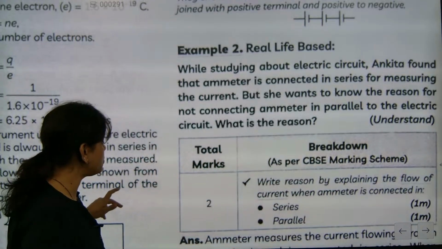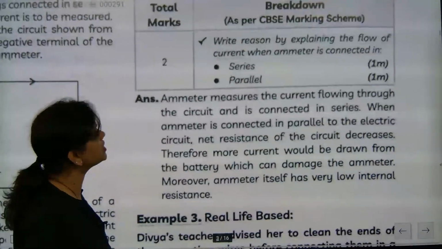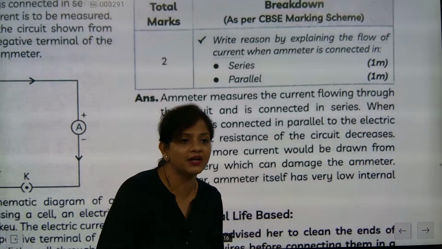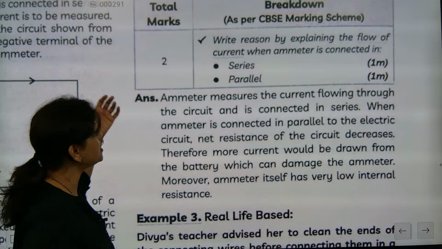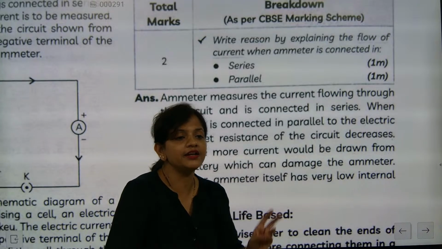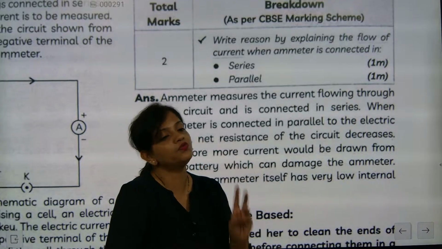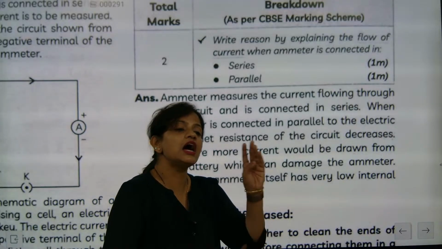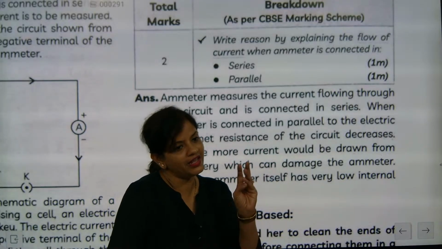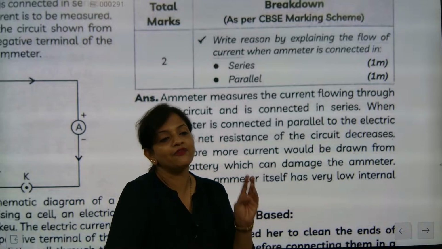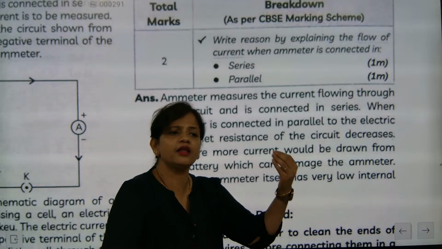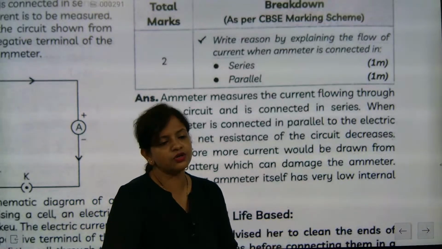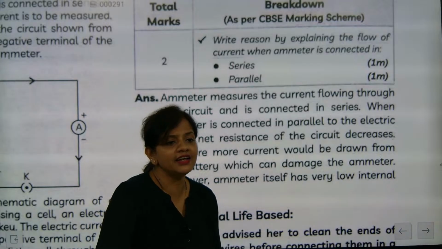So here the ammeter measures the current. What answer are we expecting? See, I already told you the ammeter is connected in series because its major work is to measure the amount of current flowing in the circuit. It has low resistance so that current can pass easily through it. Understood? And so it is connected in series.